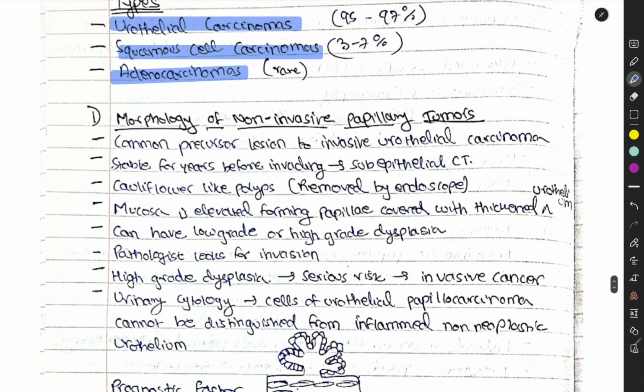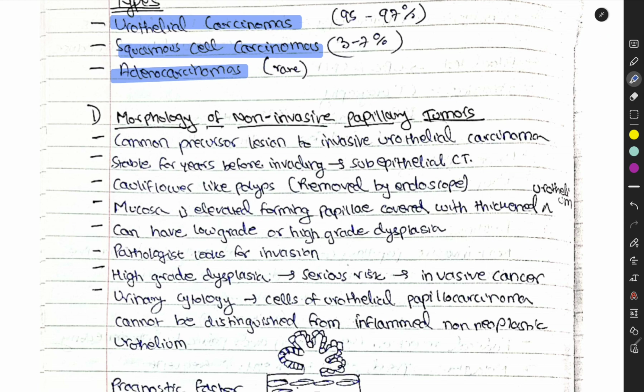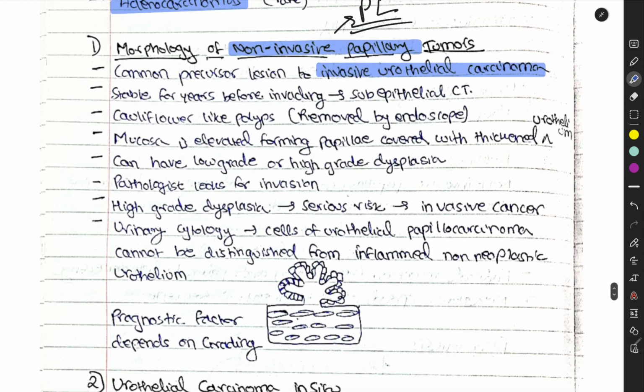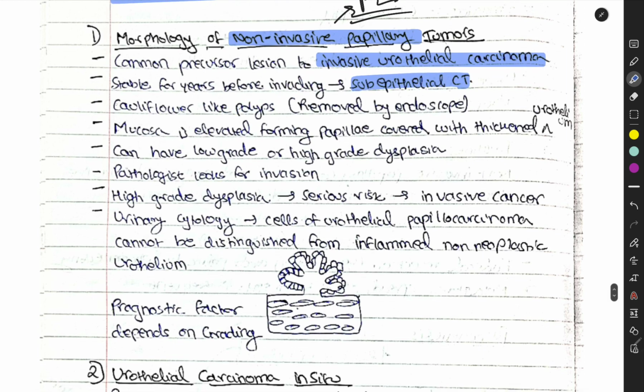So, morphology of non-invasive papillary tumors. What does it look like? It is the common precursor lesion to invasive urothelial carcinoma. It is stable for years before invading the subepithelial connective tissue, with cauliflower-like polyps.